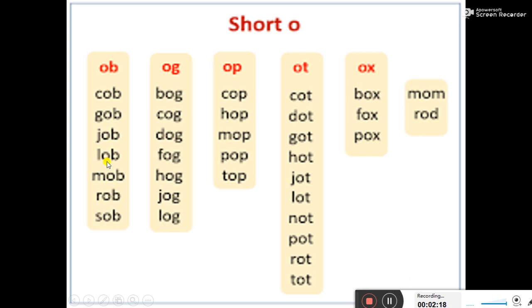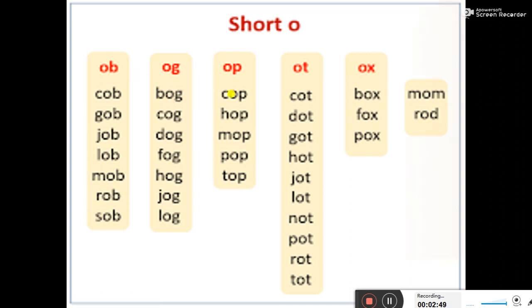L O B, lob. M O B, mob. R O B, rob. S O B, sob. Next pronunciation is OG, og. So let's have a look at the words, how we will pronounce these words.